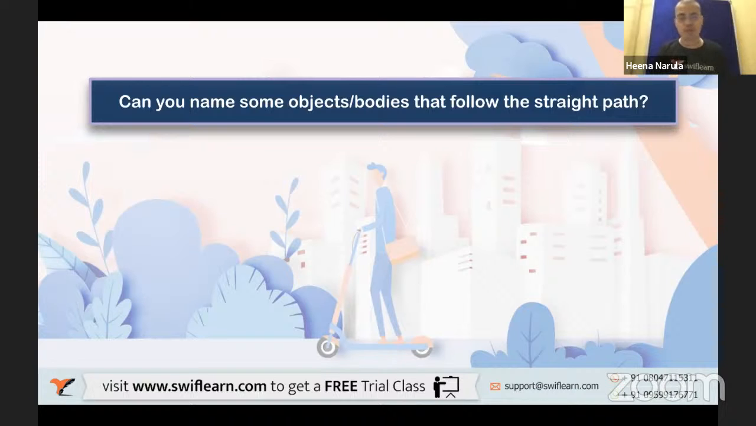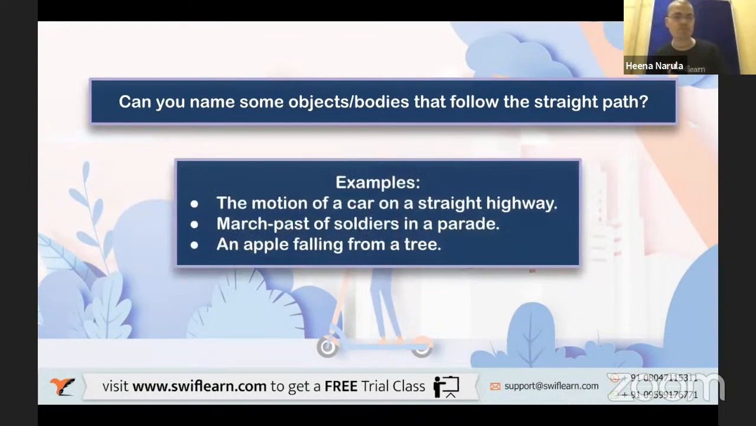Yes, very good. If you take any object, let's say if I take this pen, and lift it in a straight path and drop it, it comes in the straight path. So that's how you can define the straight path. So here are the examples. Motion of a car on a straight highway. Instead of a bicycle, you can consider a car also.